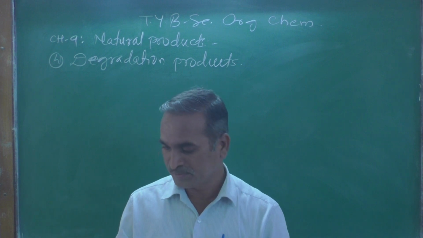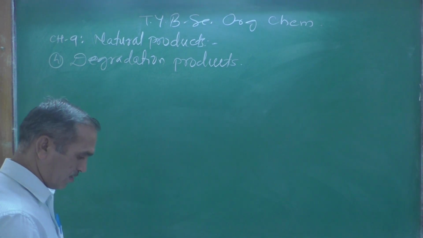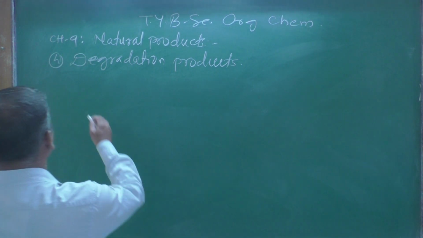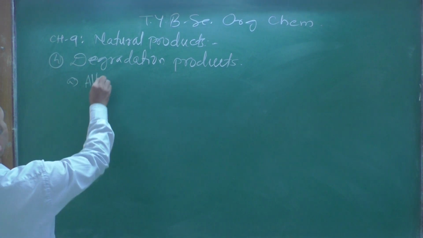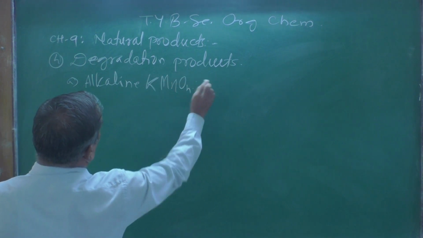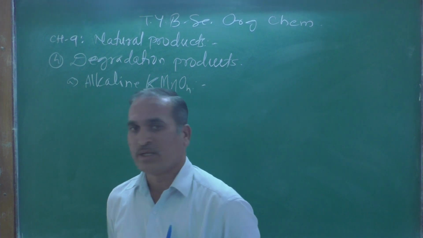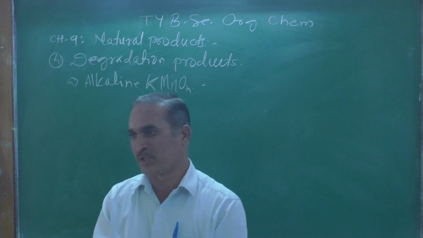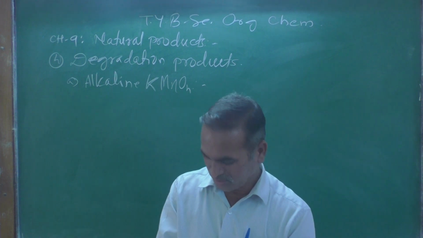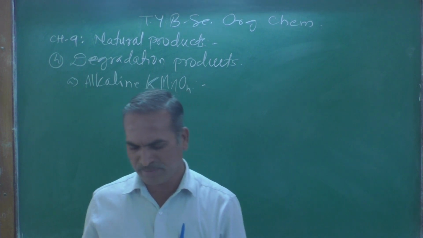So let us consider the examples one by one. First one, A, is alkaline potassium permanganate, KMnO4. As we know, alkaline means the solution of potassium permanganate is prepared in alkali, maybe sodium hydroxide or potassium hydroxide. That is the meaning of alkaline.